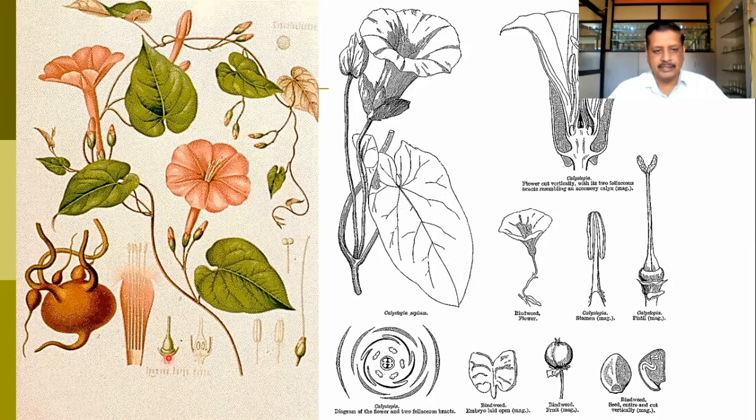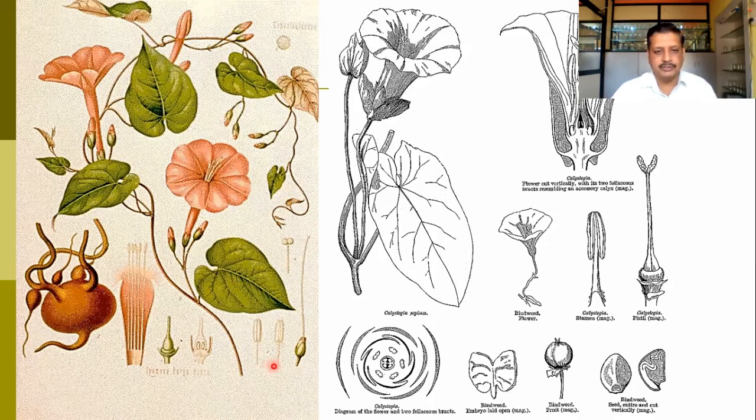Here you can observe the gynoecium, where at the base a disc-like structure has been shown. It is a bicarpellary syncarpous ovary, and here you can observe a simple stigma, style and stigma. Here you can observe the LS of that particular ovary, where you can find two locules, and in each locule there are only two ovules.